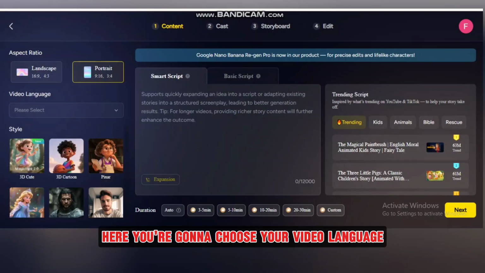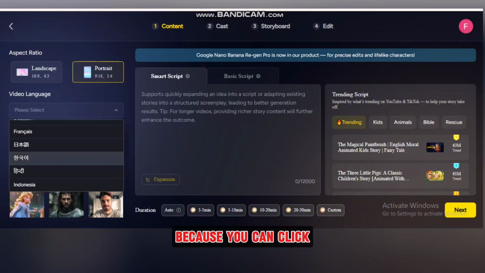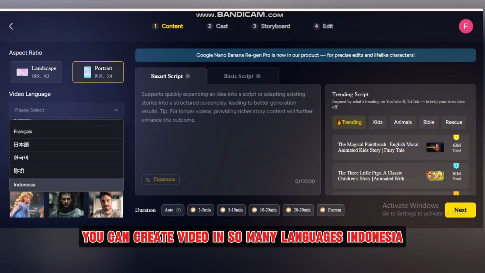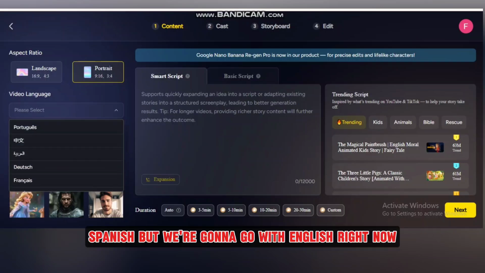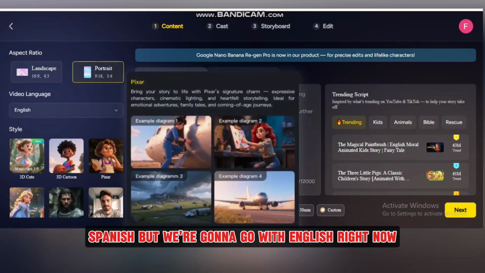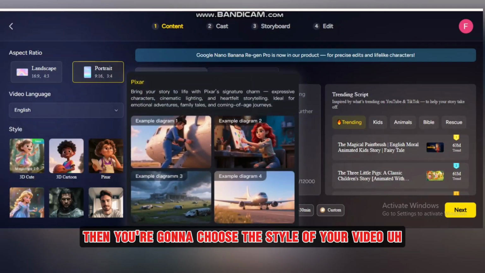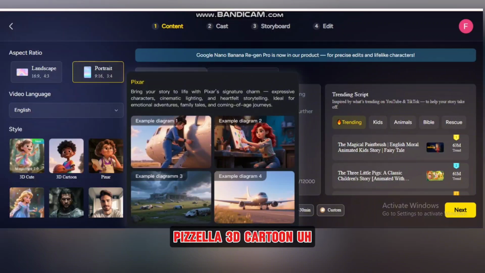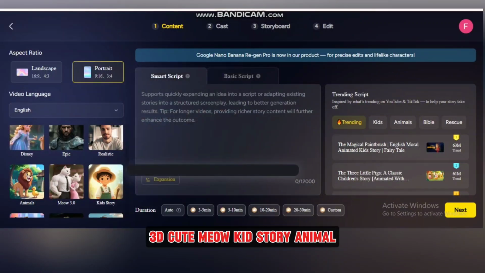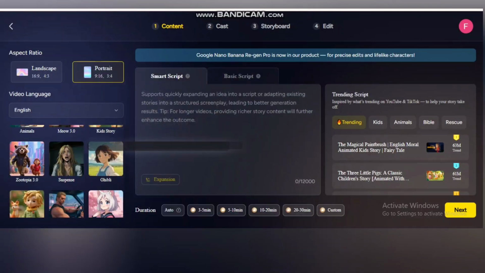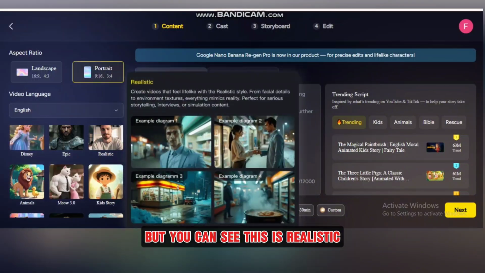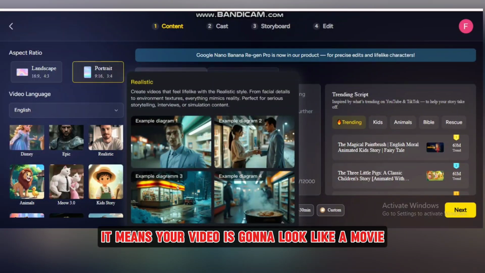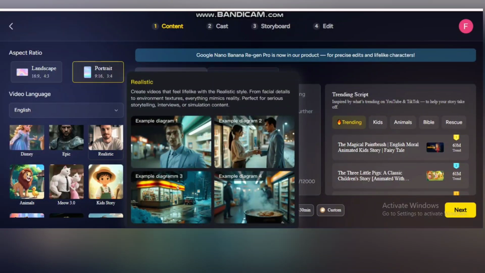Here you're going to choose your video language, because you can create videos in so many languages: Indonesian, French, Spanish, but we're going to go with English right now. Then you're going to choose the style of your video: pixel, 3D cartoon, 3D cute, kid story, anime, all kinds of types of videos are here. But you can see this is realistic. Realistic means your video is going to look like a movie. So that's what we're going to pick right here.